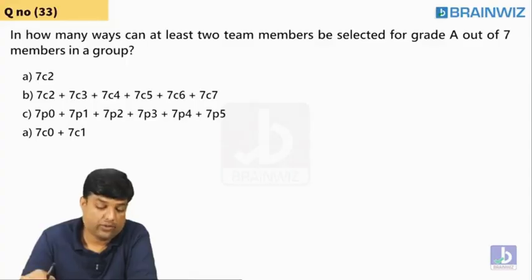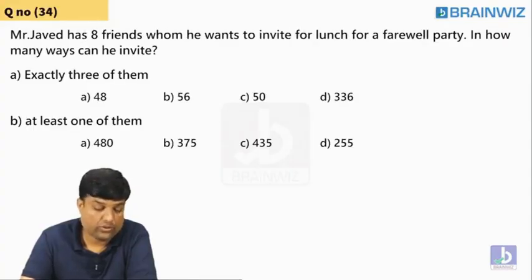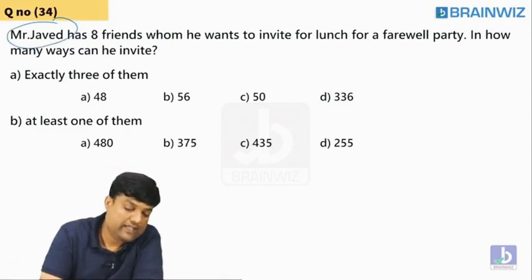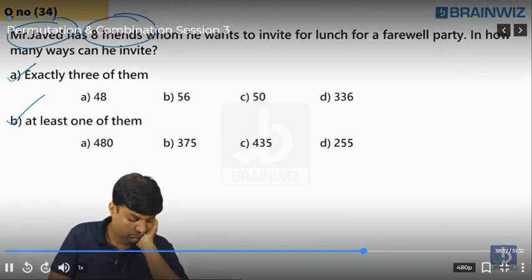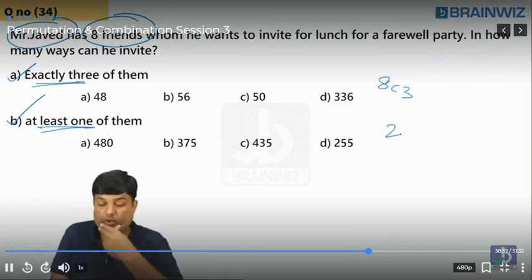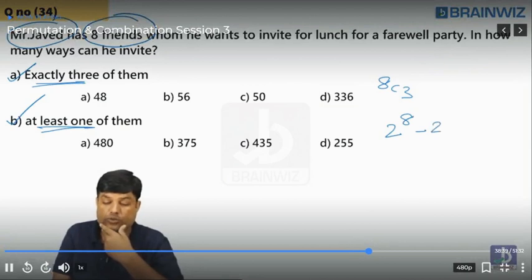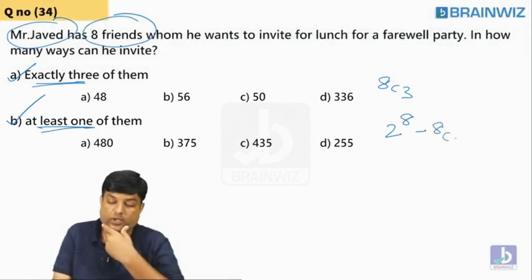Chaliye, guys, let's ask you to do these 2 questions on your own. Please do it. Mr. Javed, I've got 8 friends. Come on. Question number 1, question number 2. Make it fast. But 2 power 8 is the total cases. You don't want 2C, not 2C. 8C1.